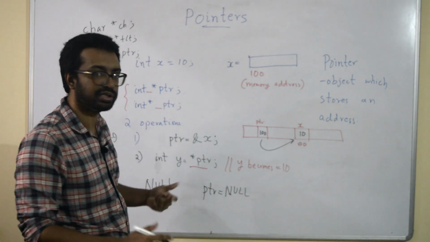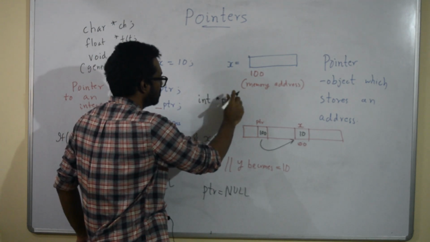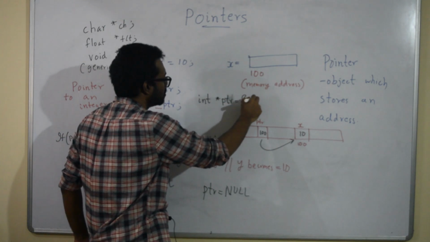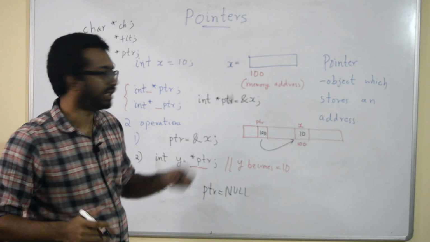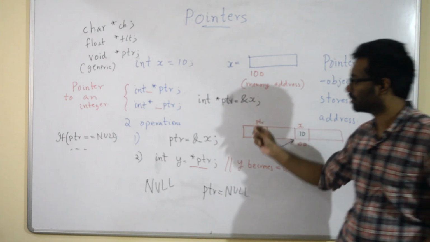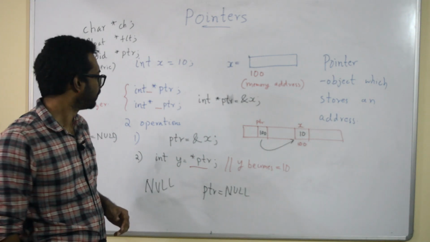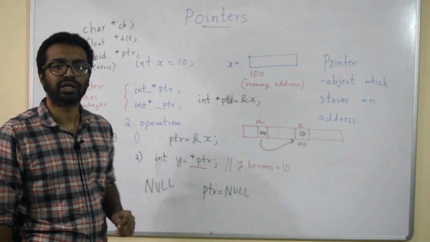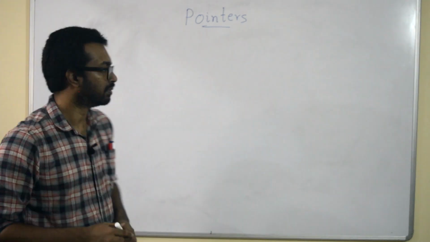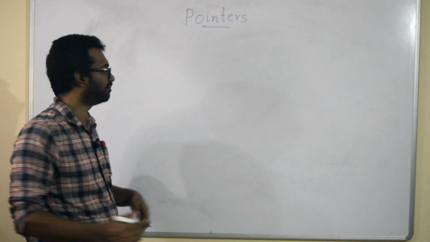I could have declared and initialized the pointer using one command. Right now I am using two commands. I could have declared and initialized the pointer to the address of x in one line. This is a short form. Now we will see an example. Let's look at the example. I'm going to write a few commands and we'll see what is happening.